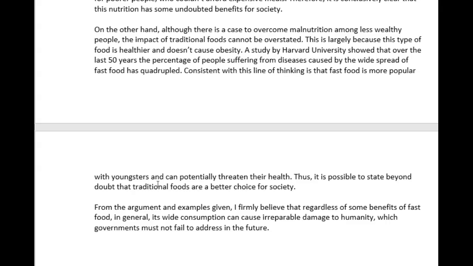Okay, that was nicely written. And look what you did. You see, here you did what I wanted in your introduction. You said, I firmly believe that regardless of some benefits. So you're mentioning that, yes, there are some benefits to fast food. However, on the whole, etc., etc. And that's exactly what you need to do in your introduction.